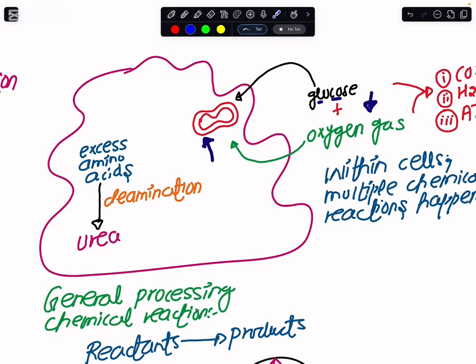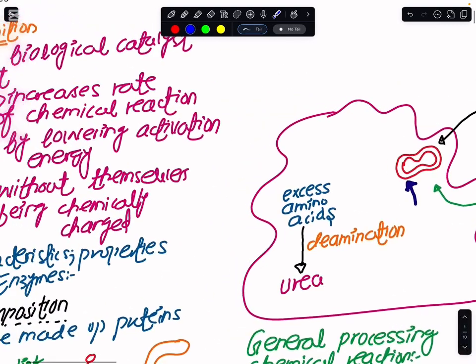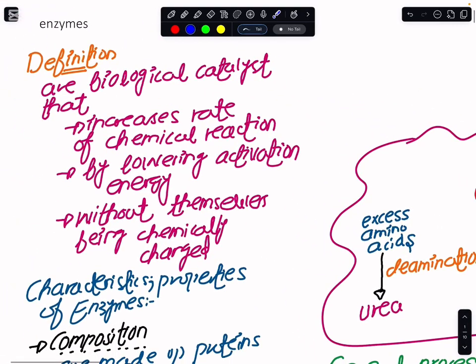So we need to have something in our body that must allow the chemical reactions to proceed at a faster rate and that too at a lower temperature. Now, since the topic is enzymes, we must know what these enzymes actually are. So, you know that these enzymes are the biological catalysts. The first thing that the examiner is going to ask you is what catalysts are.